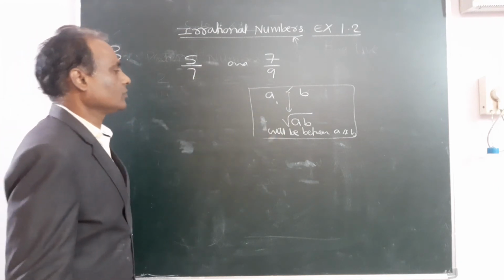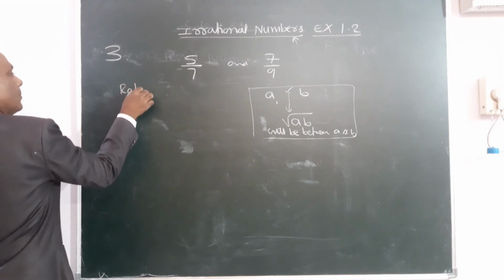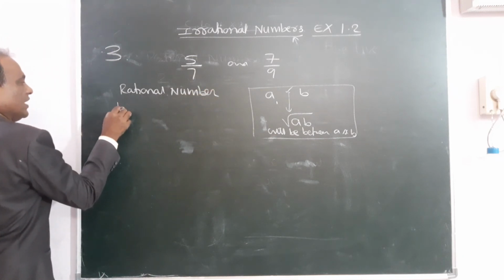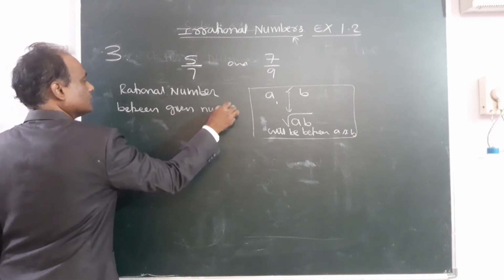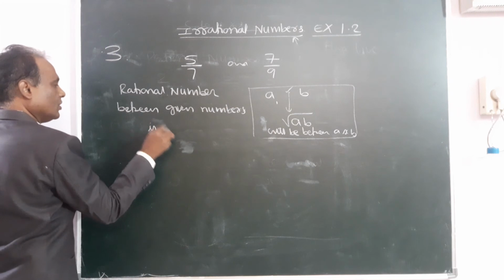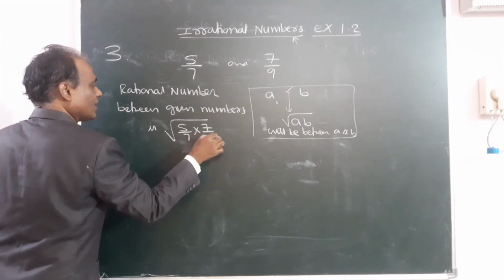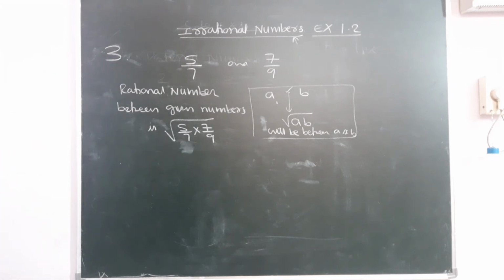Apply the same rule here. Write down: the irrational number between the given numbers is root A into B. That's all. Same formula, same rule I applied. If two numbers are given and we are asked to find the number in between them, we can apply root AB, because if an irrational number is asked, apply root AB.